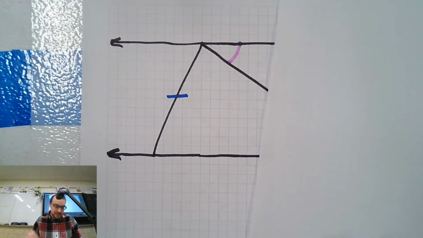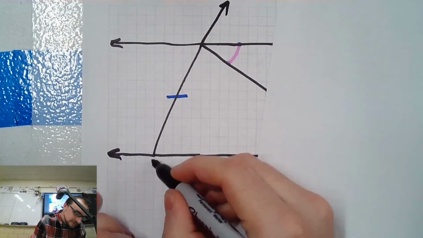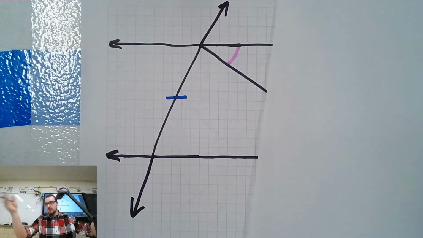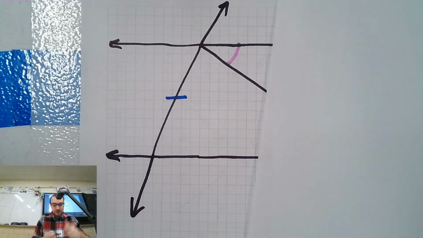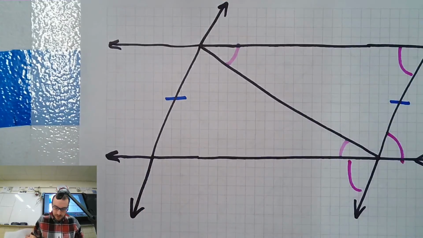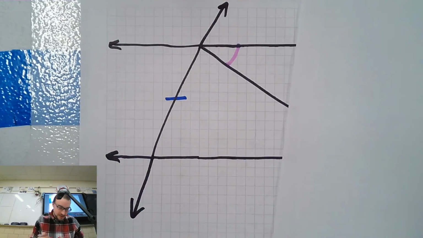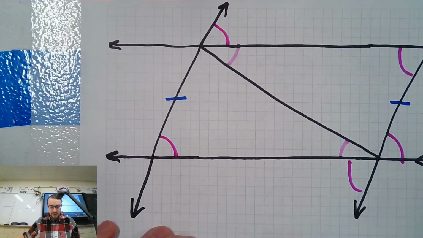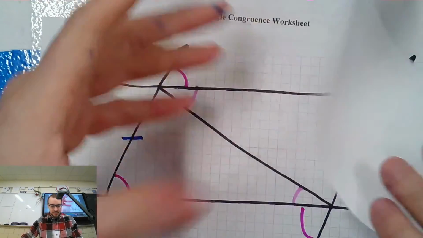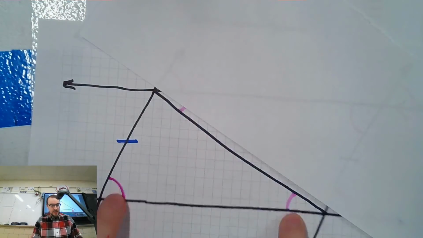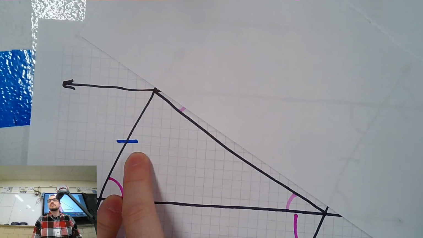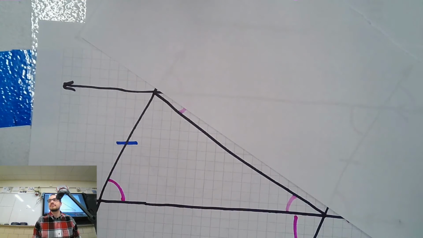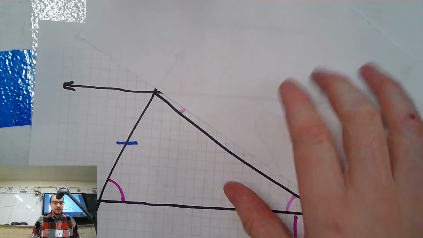I know that when I extend this out, that's the transversal. These are parallel. We already proved that, right? Ish. Again, we'll do this officially next time. Now we're just doing it with pictures. I know, let me make sure I'm using the right colors, that this angle and this angle will be the same by corresponding. And now check it out. I can focus on one at a time. Let's look at the bottom triangle. I've got angle, angle, side. Angle, angle, side. Actually makes sense. Okay. It sounded better out loud.